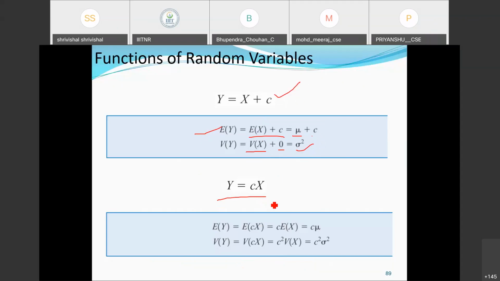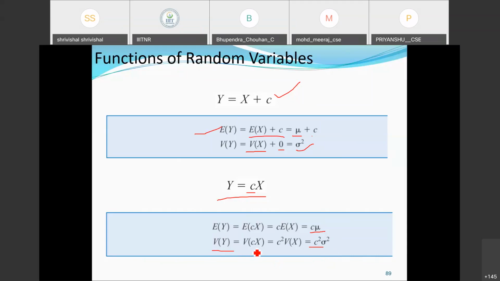But if it is a product term, y equal to cx, then the expectation of y is the expectation of cx, which is c times E[x], equal to c times mu. So for a multiplication by any quantity, the same multiplication impact will be observed in the mean value. But in case of variance, if there is a multiplication, then the square of that term will be observed, because in variance we need the square of the values.